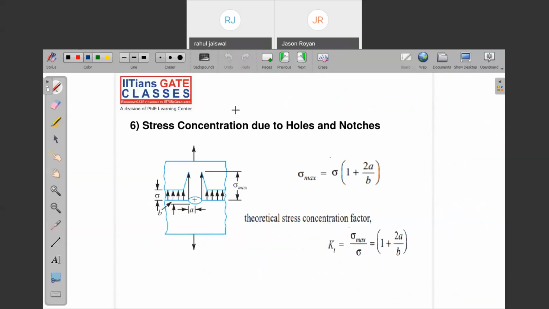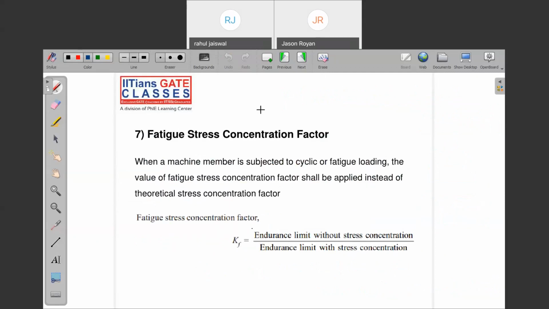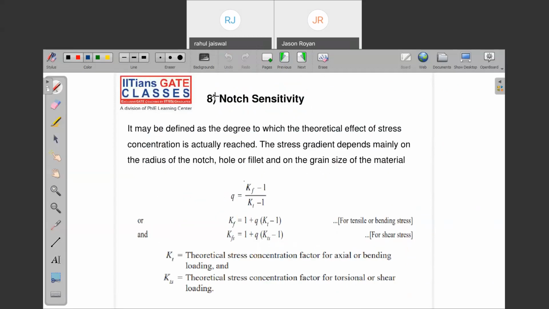Now, this is what we have learned. This is the fatigue stress concentration factor, that is KF. And you know that KF is less than KT, right? Theoretically, we might reach a very high maximum stress, but actually it is not possible to reach up to that mark, because there is a factor called notch sensitivity, Q. And this is nothing but a function of material.